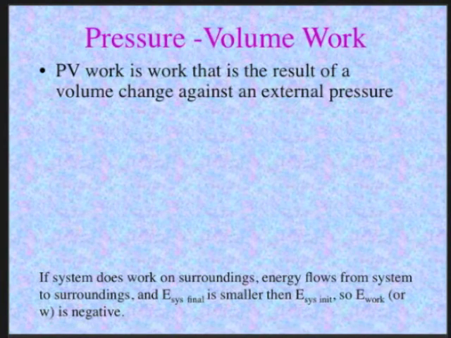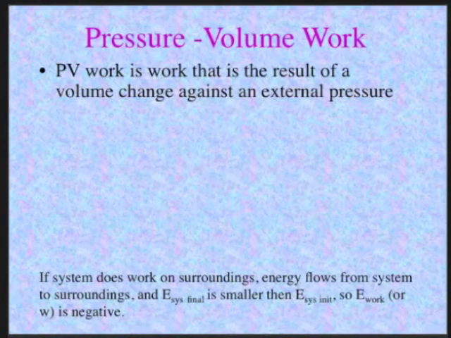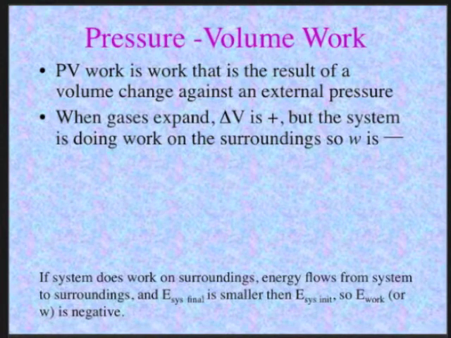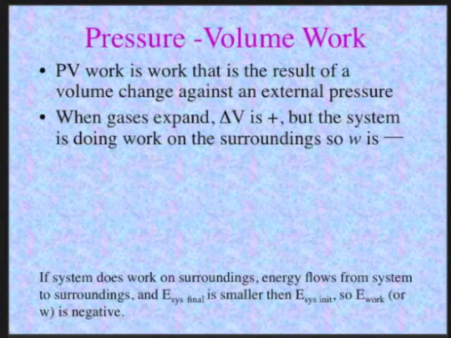Pressure volume work is work that is a result of volume change against an external pressure. So when gases expand, delta V is positive, but the system is doing work on the surroundings, so the work done is negative.